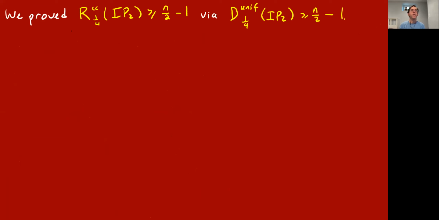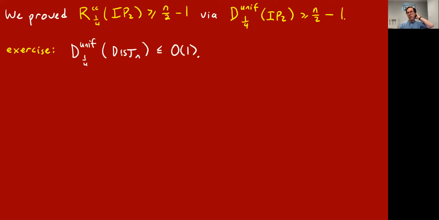Okay, so in the end, we proved that the randomized communication complexity of the inner product mod 2 function is basically linear. It's basically n over 2. By showing that under the uniform distribution, any deterministic protocol that uses fewer than n over 2 bits has to have error at least a quarter.